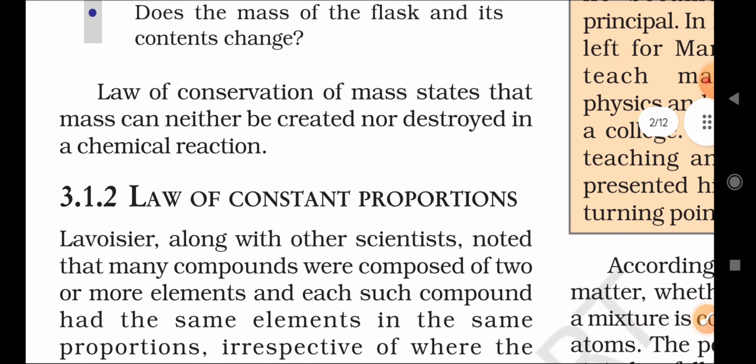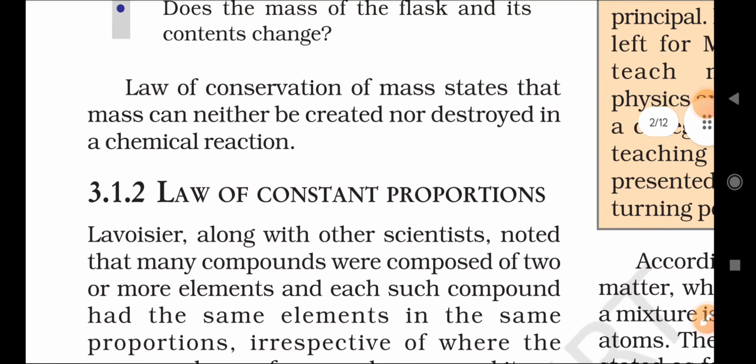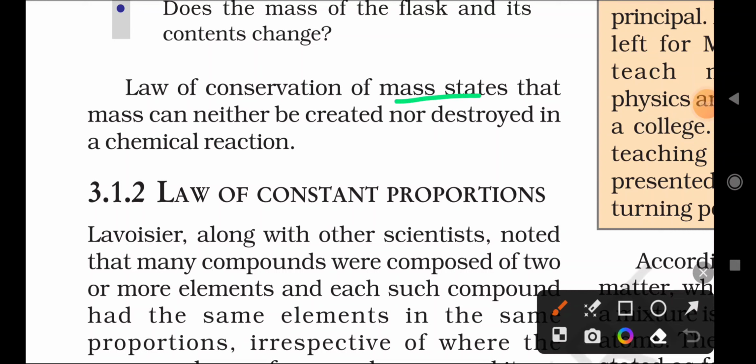What is the statement of the law of conservation of mass? The law of conservation of mass states that mass can neither be created nor be destroyed in a chemical reaction. Very important definition.